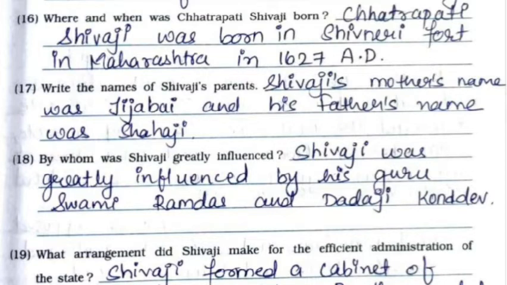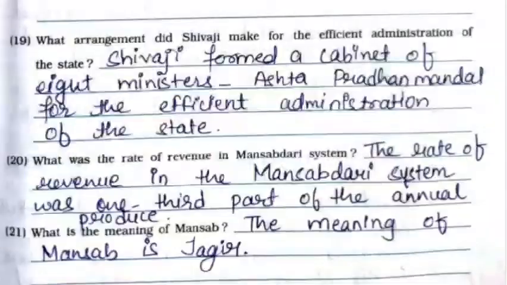17th, write the names of Shivaji's parents. Shivaji's mother's name was Jijabai and his father's name was Shahaji. 18th, by whom was Shivaji greatly influenced? Shivaji was greatly influenced by his guru Swami Ramdas and Dadaji Konddev. 19th, what arrangement did Shivaji make for the efficient administration of the state? Shivaji formed a cabinet of 8 ministers, that is Ashtapradhan Mandal, for the efficient administration of the state.